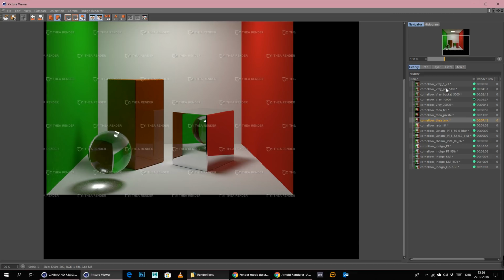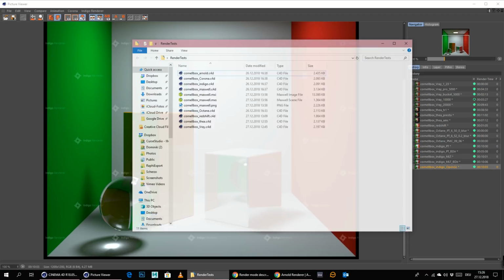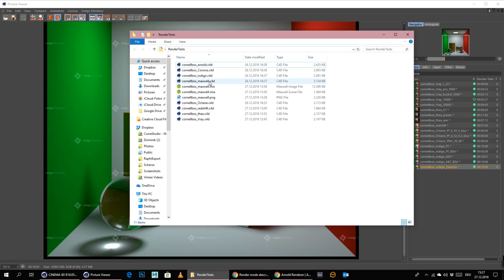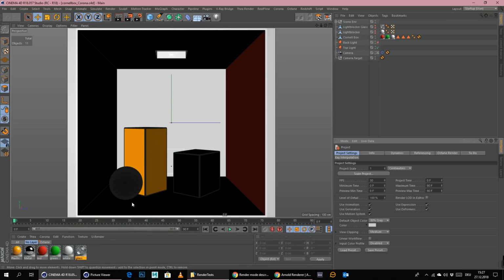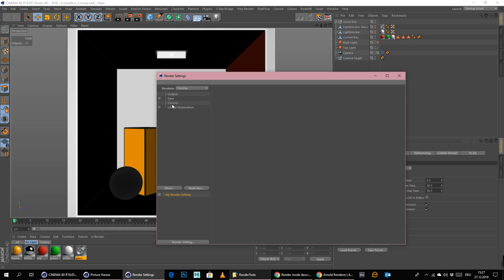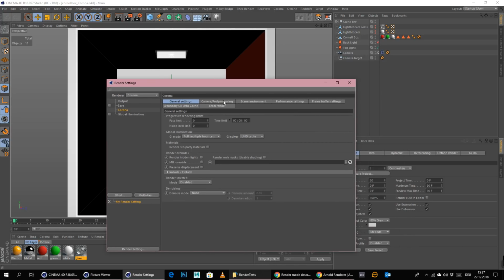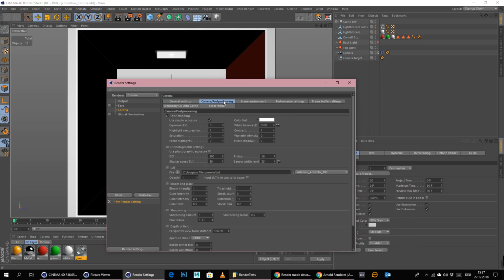So yeah, I think we can jump on to the next engine, and the next one is Corona, and after that we only have Arnold left. So let's go with Corona and let's see what settings we have here. We will just go with the normal settings. I did put on caustics.